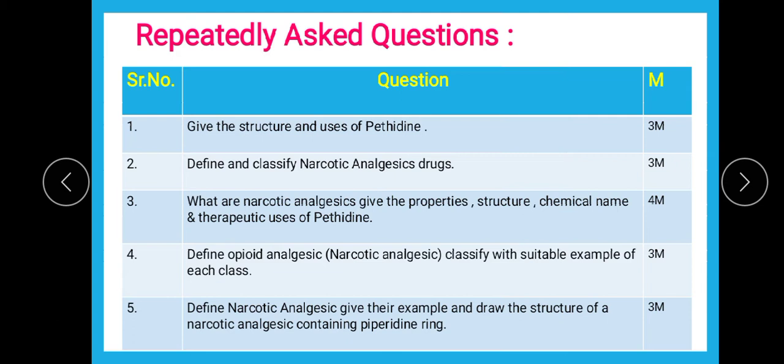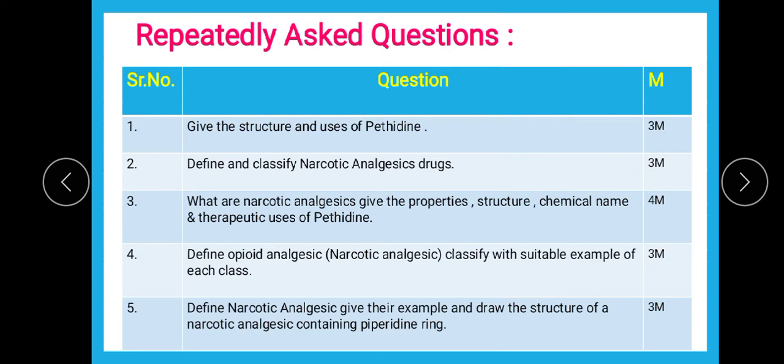So this pethidine belongs to the synthetic class of narcotic analgesic. We are going to discuss complete pethidine in a separate video which I have uploaded. So you can go through that video for the details of pethidine, and this question comes for 3 marks in the exam.